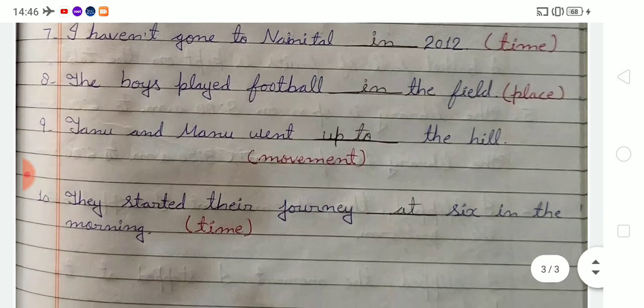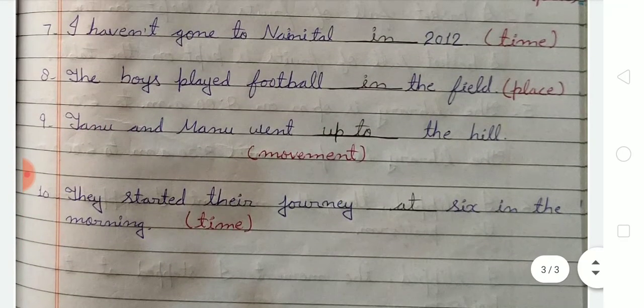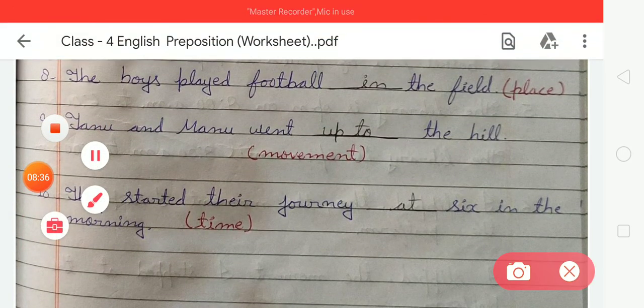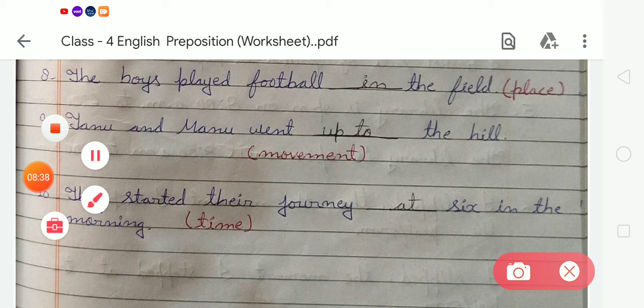Okay students. Now come to the last one. The last one is number 10. They started their journey blank 6 in the morning. Here the kind is time. So we have to write at. They started their journey at 6 in the morning.